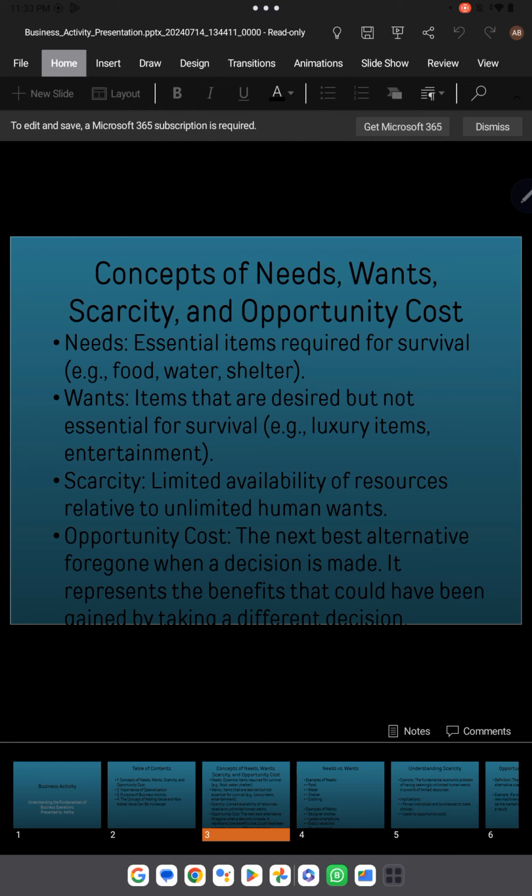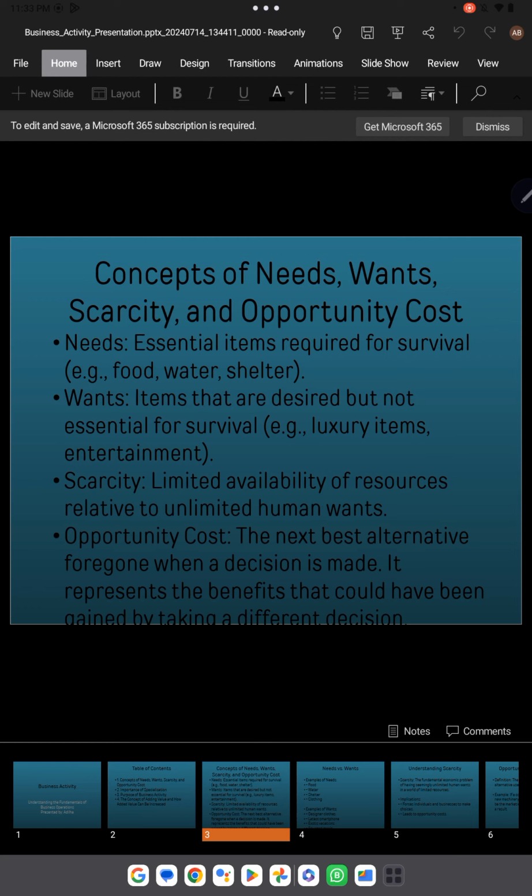So the things which are necessary, and without which we cannot even think about surviving in life, are the needs for the business, the needs for the customers. So needs are very limited. These can be only the food items, the water and the shelter.